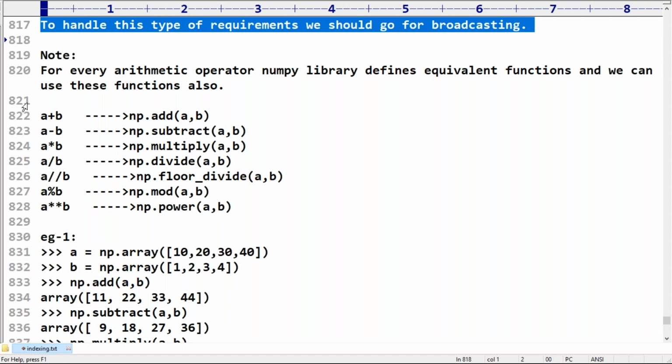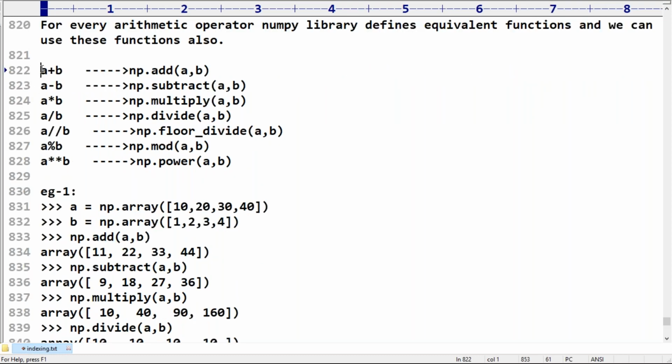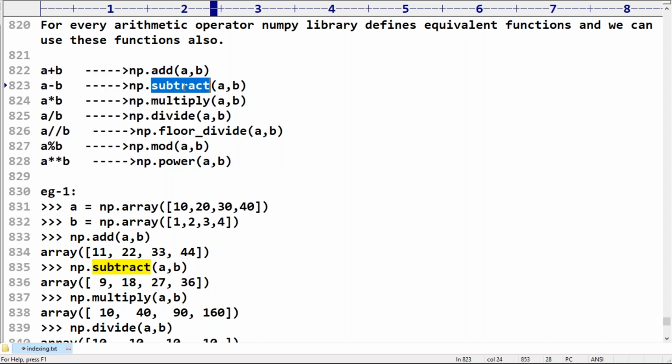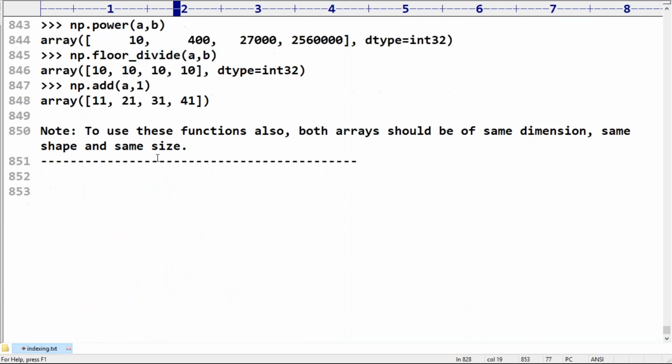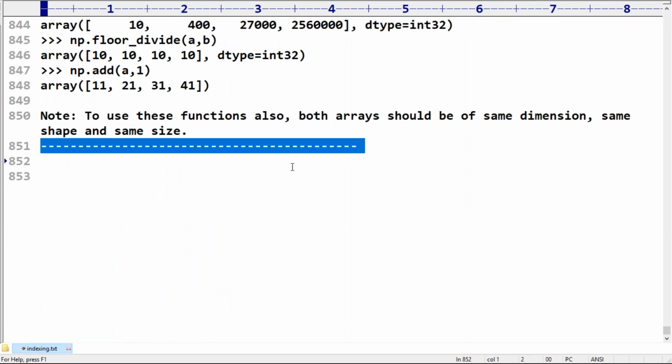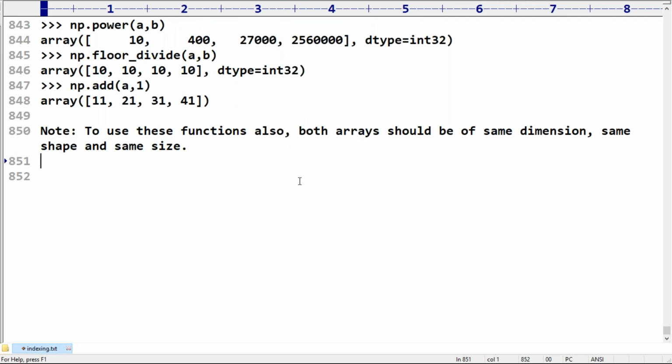Broadcasting is a beautiful concept provided by NumPy. The reason is that in normal Python, this type of facility is not there. Next, instead of performing arithmetic operators, can I use the functions or not? Yes: add, subtract, multiply, divide, floor divide, mod, and power. All these things are applicable. But to use these functions also, both arrays should be of the same dimension, same shape, and same size.